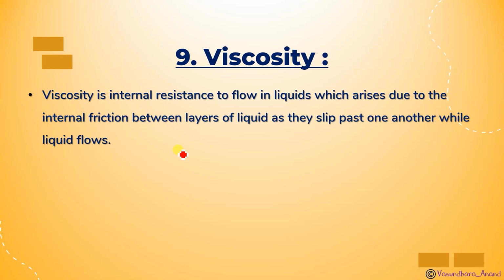So actually what it does is it internally resists the flow of the liquid. If this viscosity is very high, there will be less flow, and that's why oil flows more slowly than water, because oil has more viscosity than water.